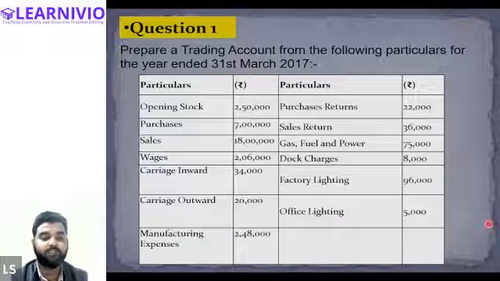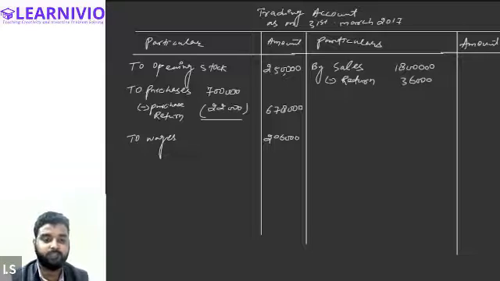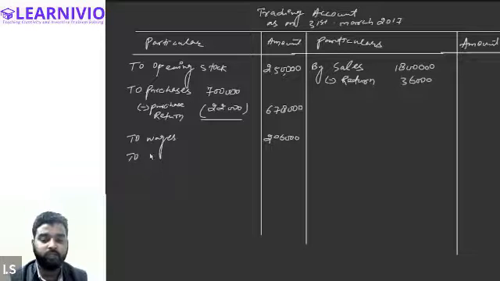So whatever the carriage that you have paid on purchase of goods is known as carriage inward. So carriage inward will be recorded in the trading account or not? Yes, sir. Yes, it will be recorded. So to carriage inward will always be recorded in the trading account.